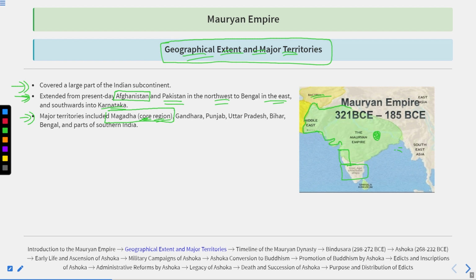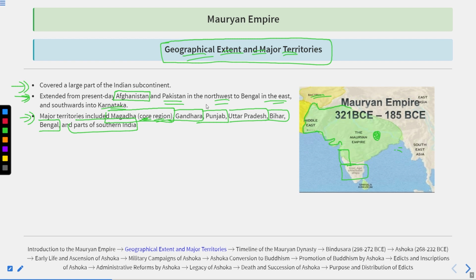From here, they controlled Gandhar in the present-day Afghanistan region, Punjab, Uttar Pradesh, Bihar, Bengal, and some parts of South India up to the Karnataka state. So all these were the main portions of the Mauryan Empire.